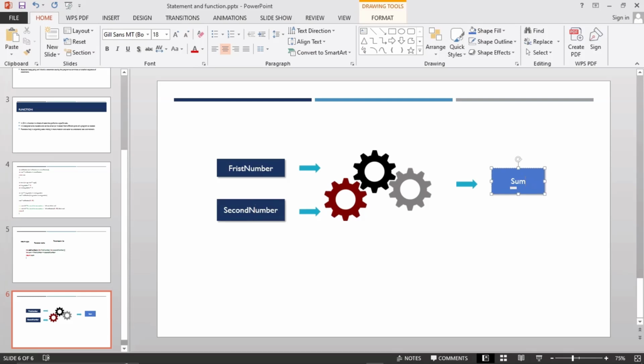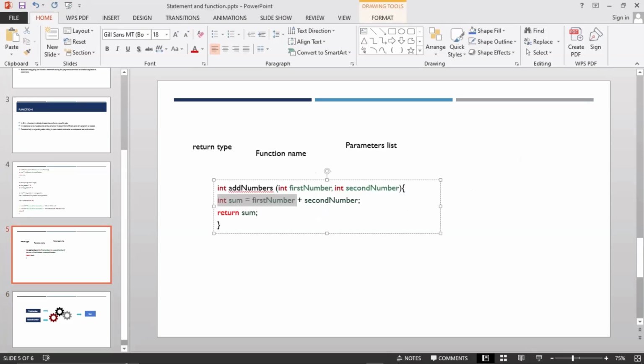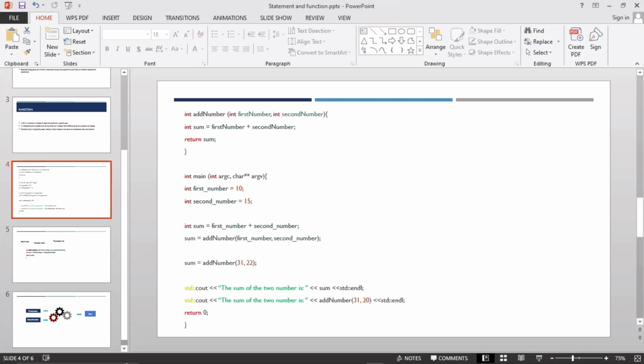They are added together and sent to, or returned as, sum. That is how a function works. A function makes use of the statement declared inside, like a return statement type, and returns it so it can be used wherever you have it in your code.